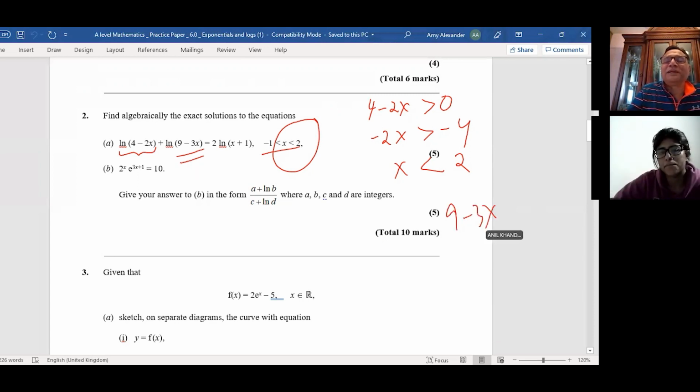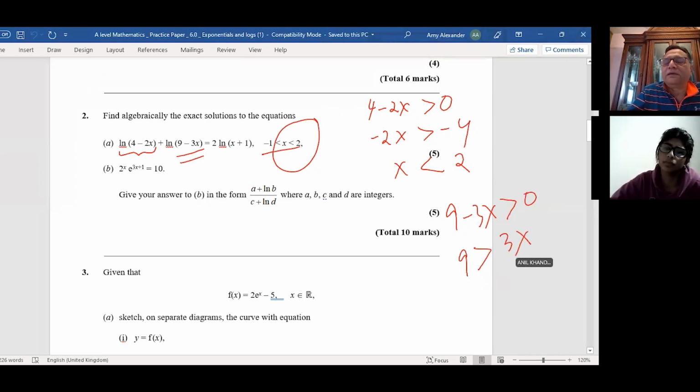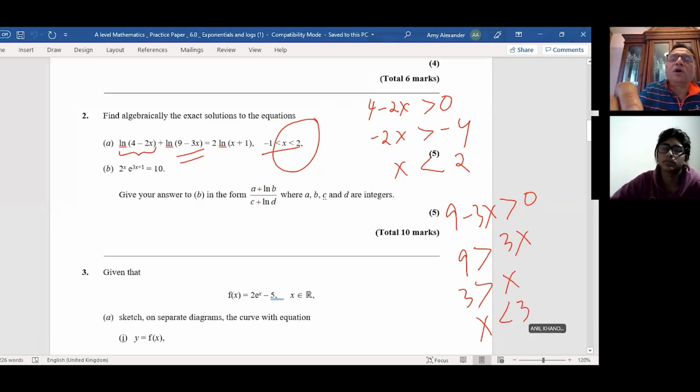No, because 2 is better, right? Do you understand? If it is less than 2 and less than 3, then this has to be greater than 0. You can write it like this also: 3x, and then dividing by 3, 3 is greater than x, or x is less than 3. So on a number line, let's say this, right?